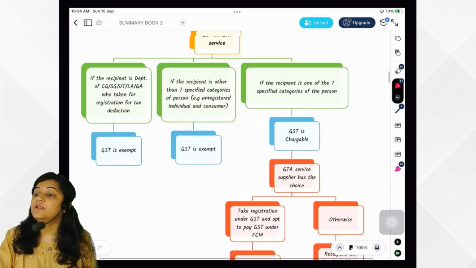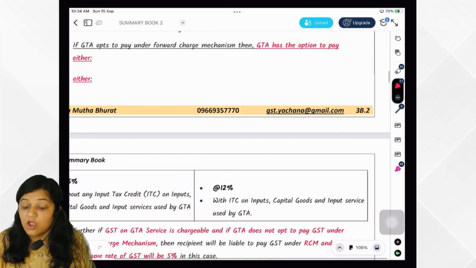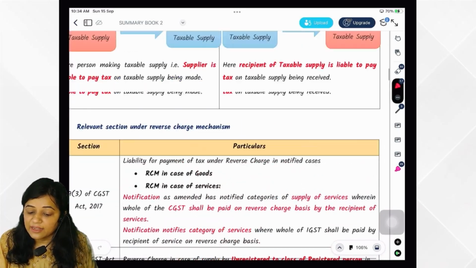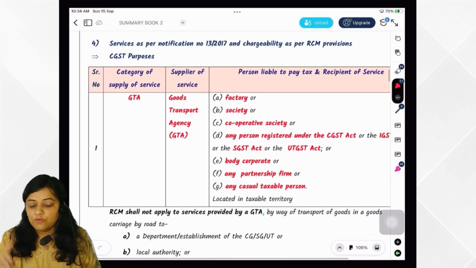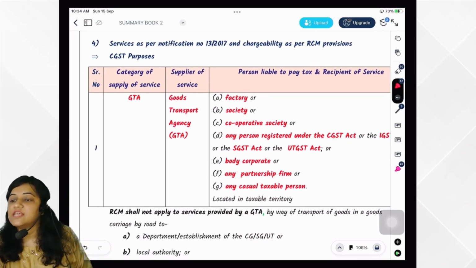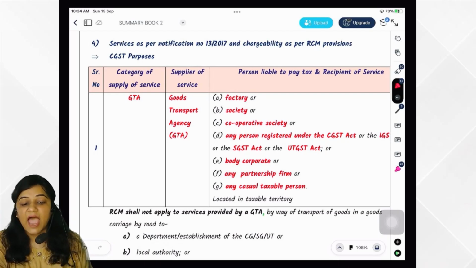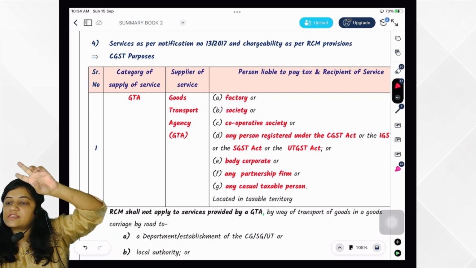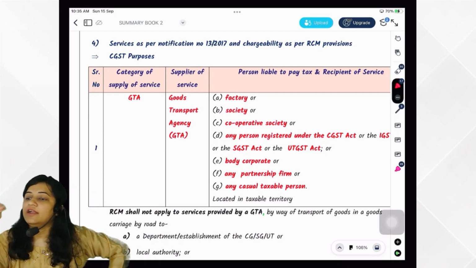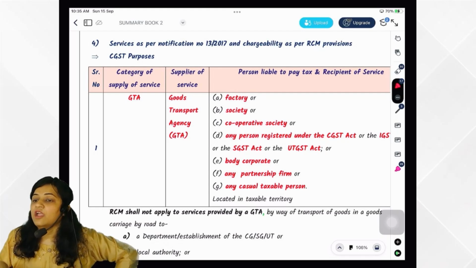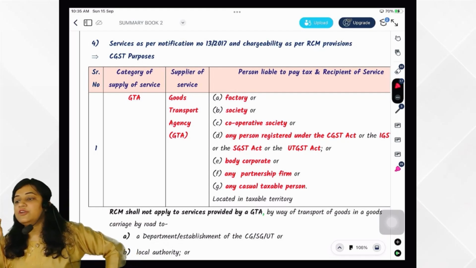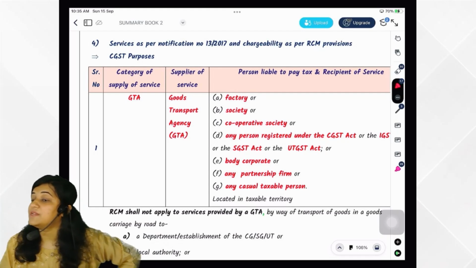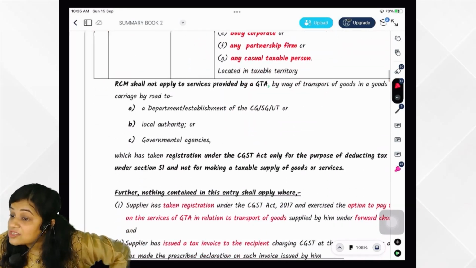But if the recipient is one of the 7 specified categories of person, what are they? Factory, society, cooperative society, person registered under the GST Act, body corporate, partnership firm, casual taxable person located in taxable territory. So if it is one of these 7 categories of person, then GST is chargeable.